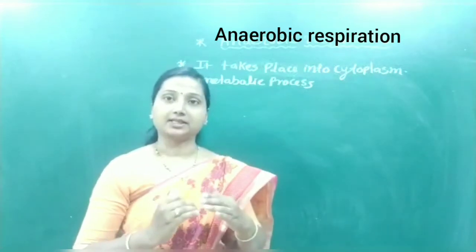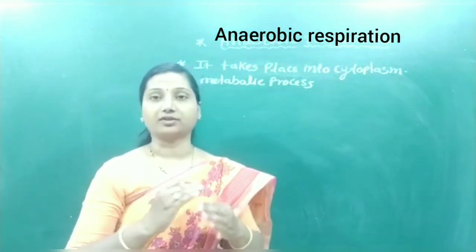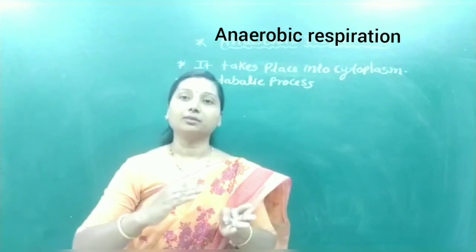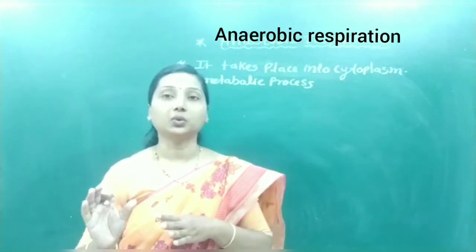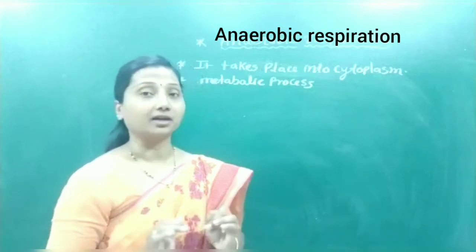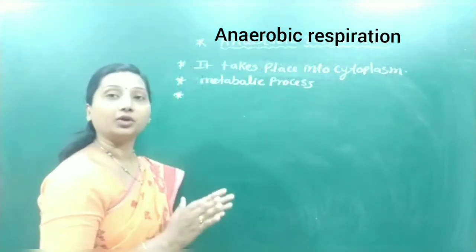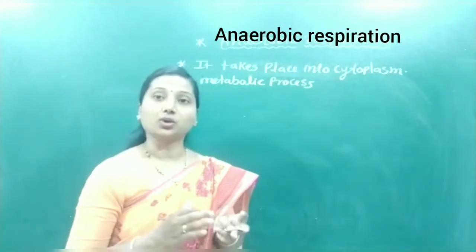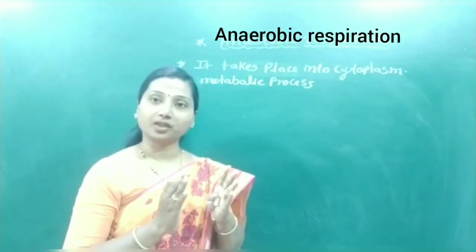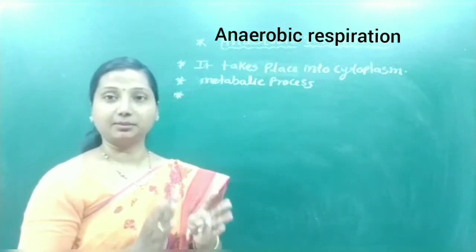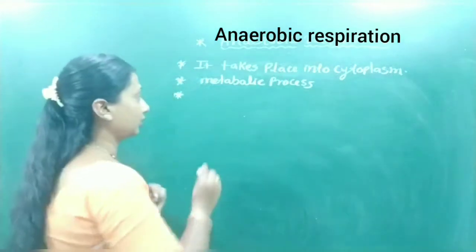The pyruvic acid formed after glycolysis would enter the Krebs cycle, which occurs in the mitochondria. But in these cells, mitochondria are absent, so the pyruvic acid remains as it is in the cytoplasm.